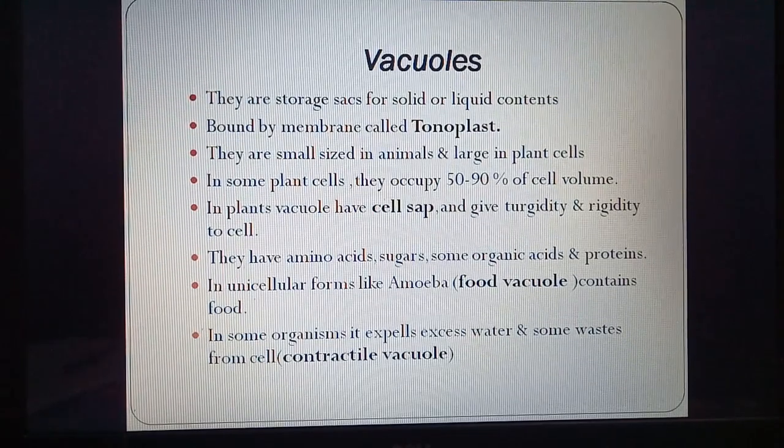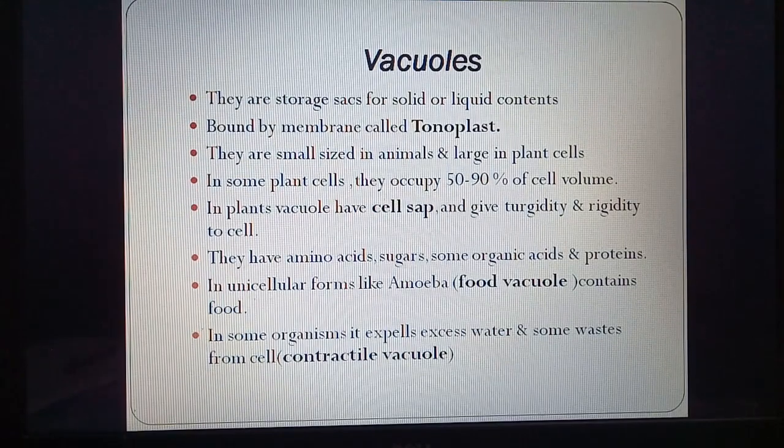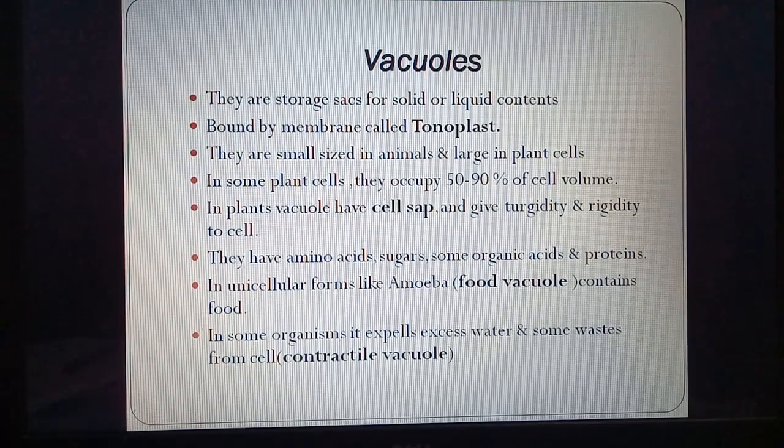So they can store materials, reserve material in unicellular forms like amoeba. In amoeba, we know that there is a food vacuole formed which contain food. So it helps in ingestion or taking in of food, while in some other organisms, it also helps to remove excess water and waste from cell. So in amoeba and paramecium, you might be knowing that vacuole also helps to remove the waste material. It is called a contractile vacuole.